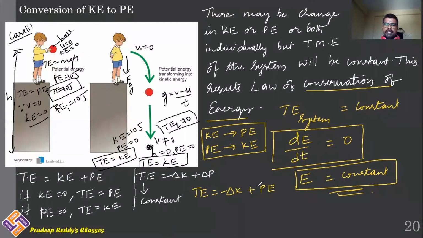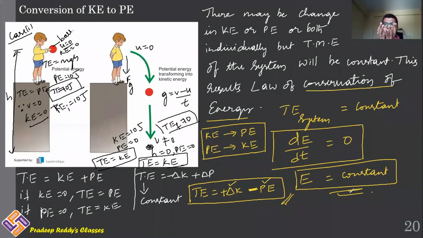Therefore, you will get plus K and minus PE, because potential energy decreases and is negative, while kinetic energy increases and is positive. That's how the total energy of the system will remain constant, but the form of energy may change. Kinetic energy may get converted to potential energy, or potential energy can get converted into kinetic energy. Here, potential energy is changing to kinetic energy.